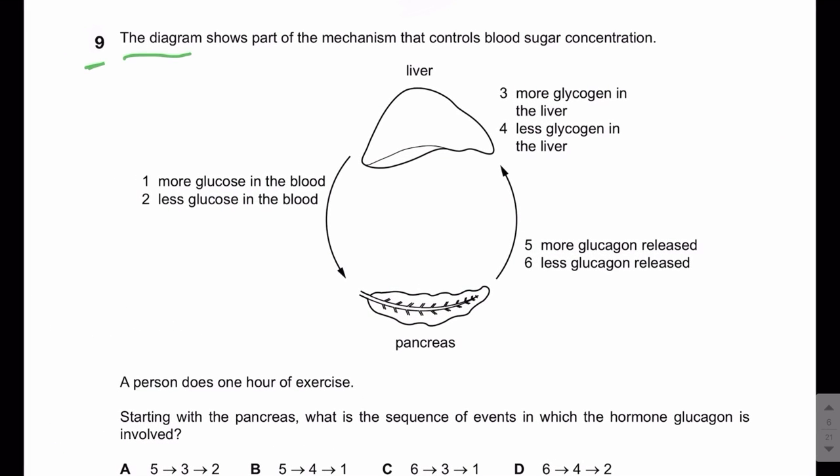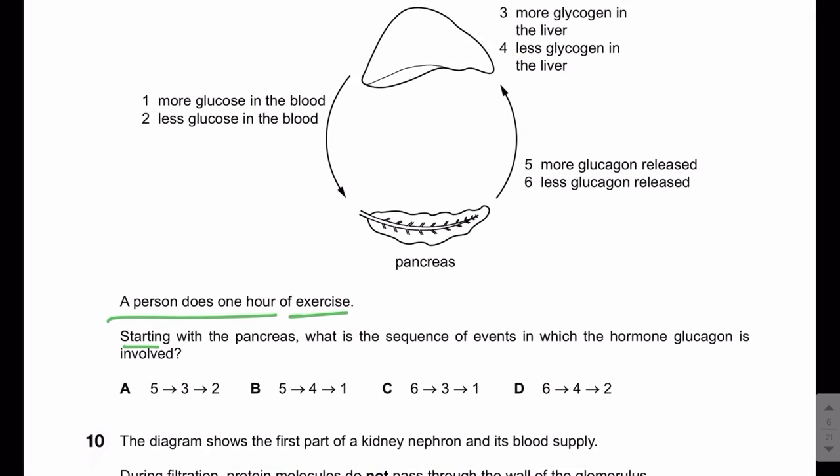The diagram shows part of the mechanism that controls blood sugar concentration. A person does 1 hour of exercise, starting with the pancreas. What is the sequence of events in which the hormone glucagon is involved?